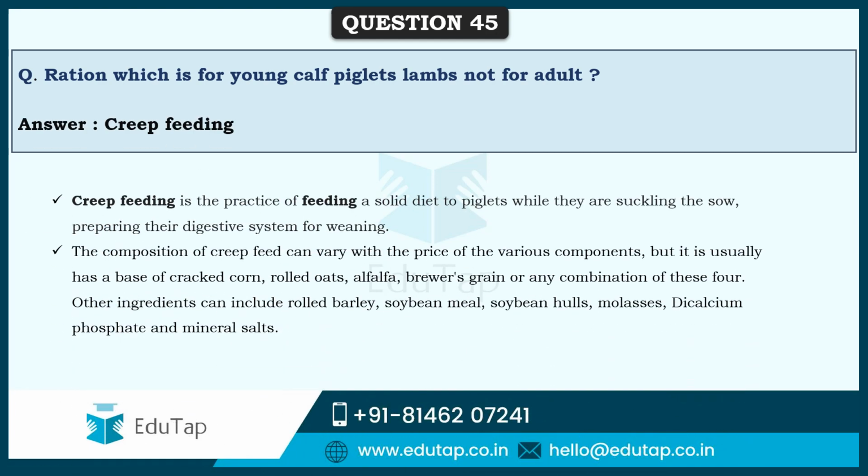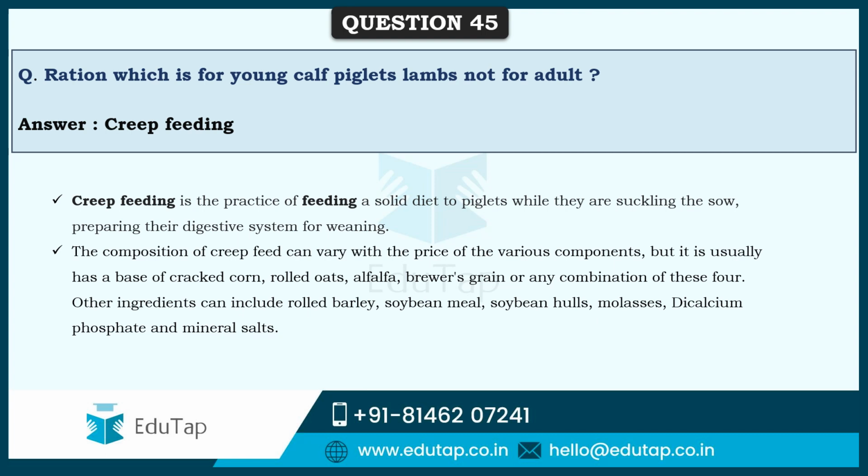And creep feeding is a practice of feeding wherein a solid diet is given to piglets while they are still suckling the sow, so that they develop a digestive system for weaning and can be put on a solid diet.